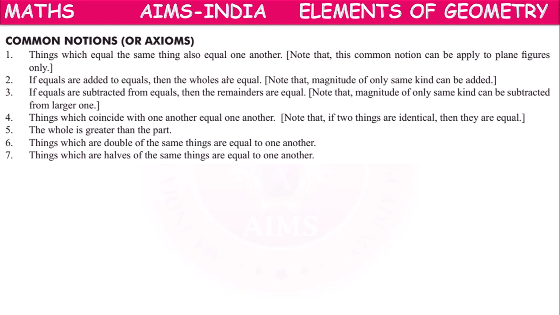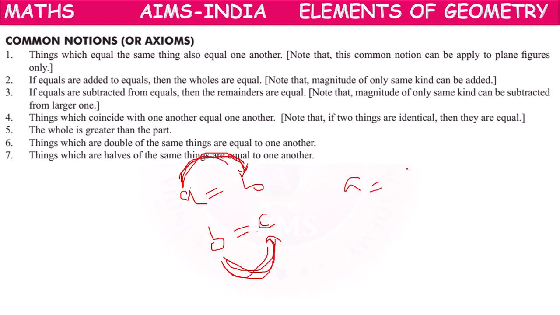Suppose A equals B and B equals C. A is a thing which is equal to B, and C is a thing which is equal to B. A and C are equal to the same thing, so we can assume A equals C. No need to prove it again.